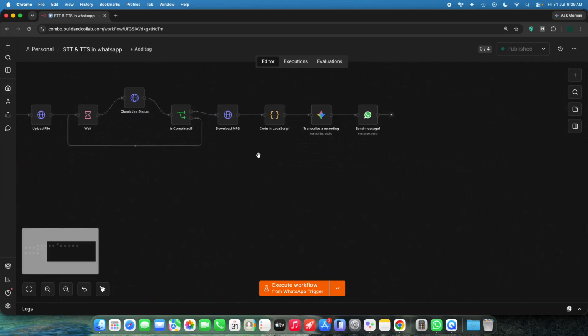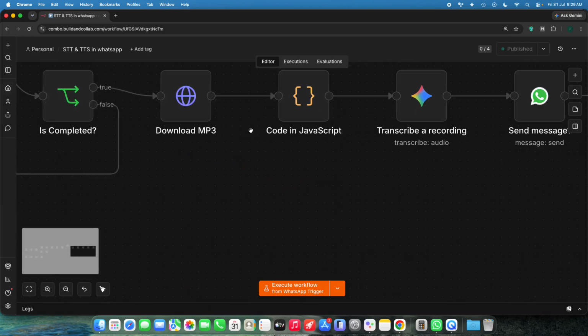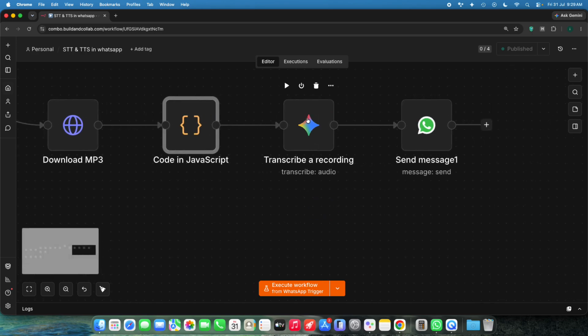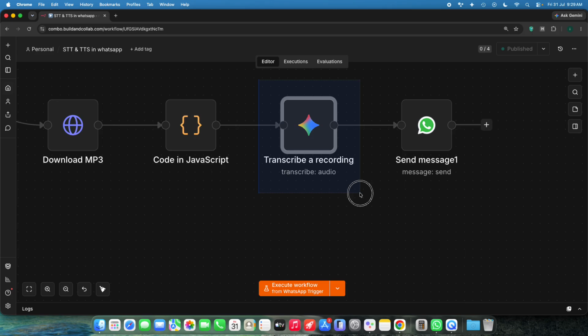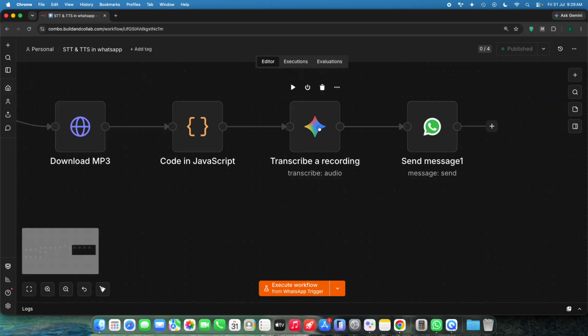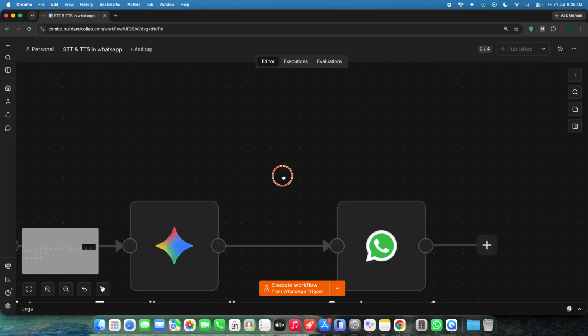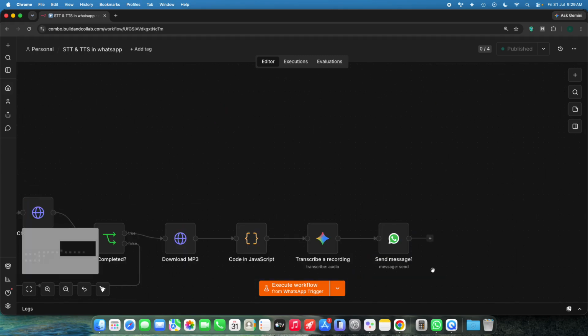After converting to MP3, the MIME type will be different, and that is not supported by the Gemini model. For that reason, we are converting the output MIME type to application slash MPEG. So that format is supported by the Gemini model, and it will continue the transcribing. And after that, the transcribed text is sent back to WhatsApp itself.